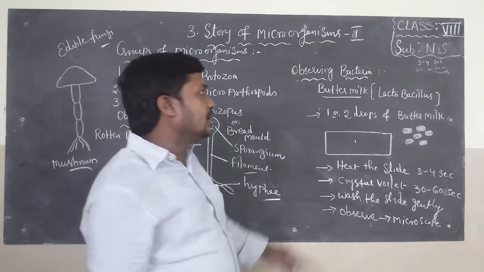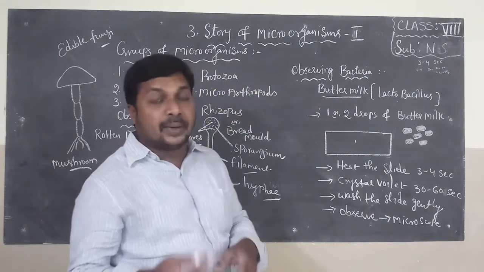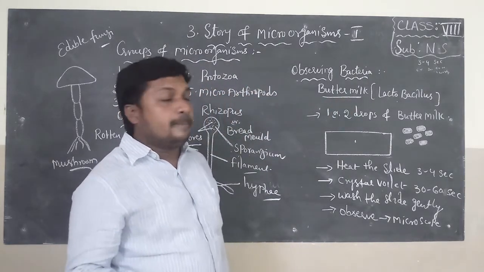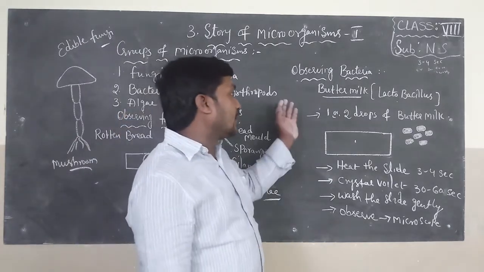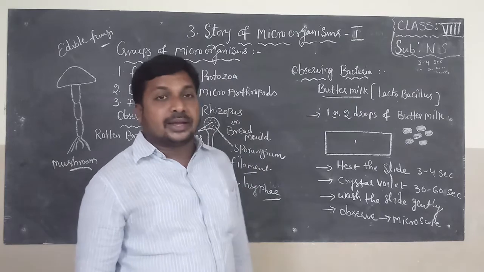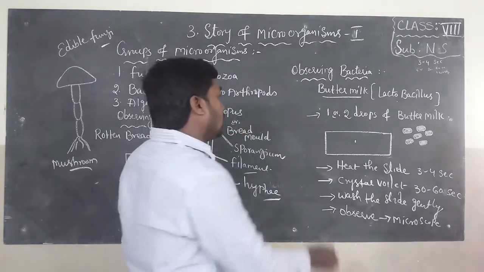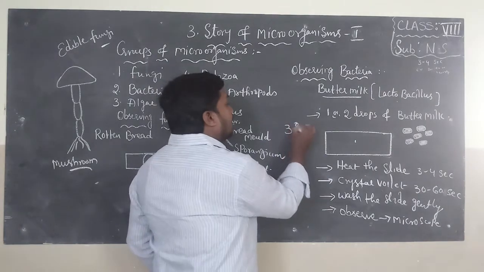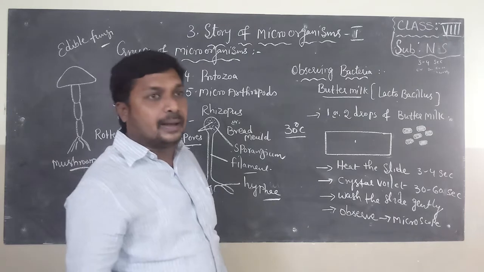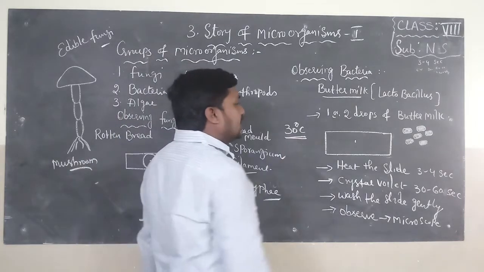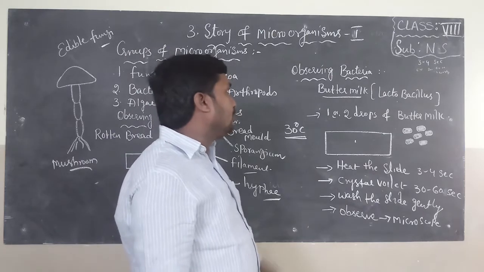What is the reason here? The Lactobacillus bacteria present in buttermilk increase their number. That's why the total milk turns into curd. Why do we add buttermilk to lukewarm milk only? Because they increase their number in lukewarm milk only. Lukewarm milk is at 30 degrees centigrade, and bacteria increase their number at 30 degrees centigrade only. That's why the total milk turns into curd.